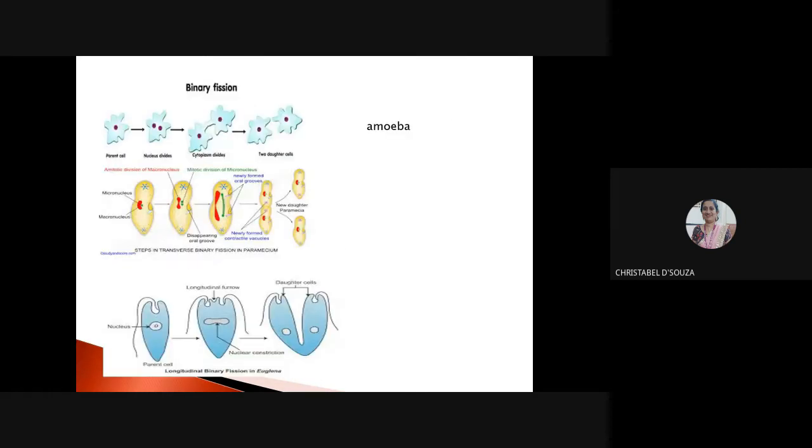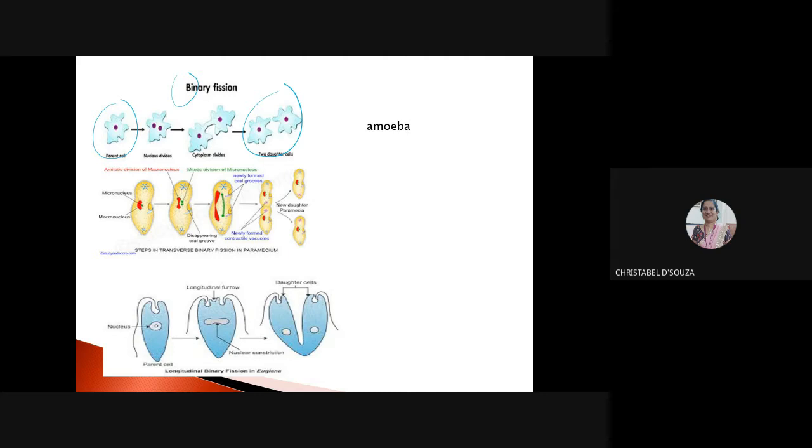I want you to look at this diagram very carefully. This is my parent cell, this is my amoeba. Binary means divide into two parts. Bisect means equal parts, but binary fission means the cell divides into two parts. The first thing that divides is the nucleus. From one nucleus, you will get two nuclei, then your cytoplasm divides and you form two daughter cells. So from one cell, we are forming two daughter cells. This is known as binary fission.